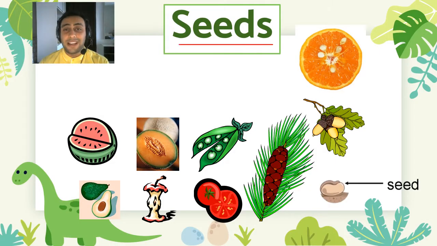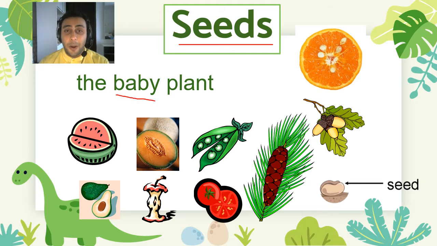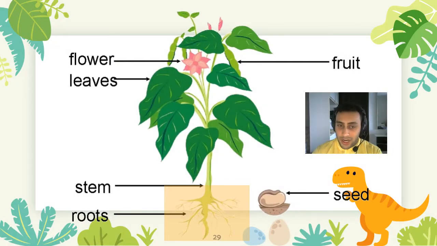Now we talk about seeds. Seeds are baby plant. You see, all plants have seeds, like these ones, like avocado has a big seed. These seeds are just like baby plants. So one more time, repeat after me.